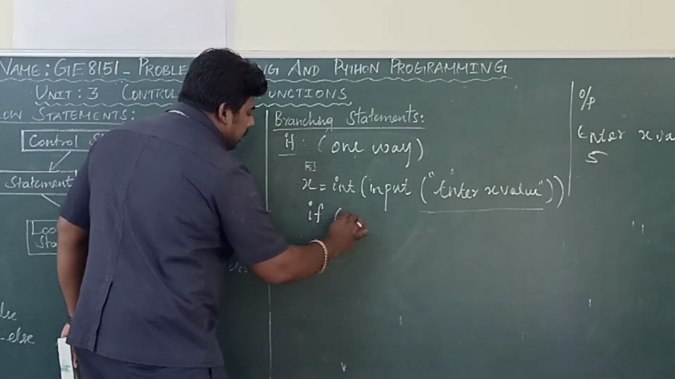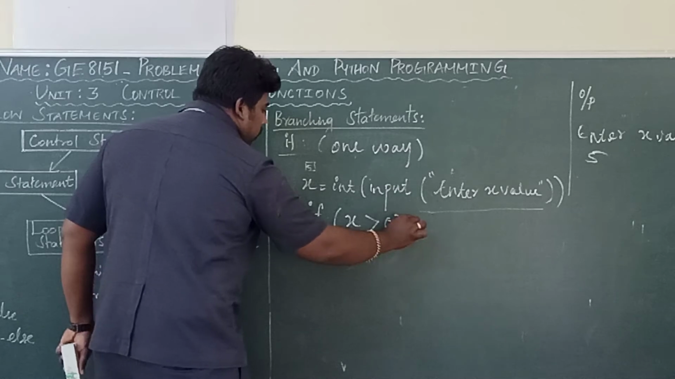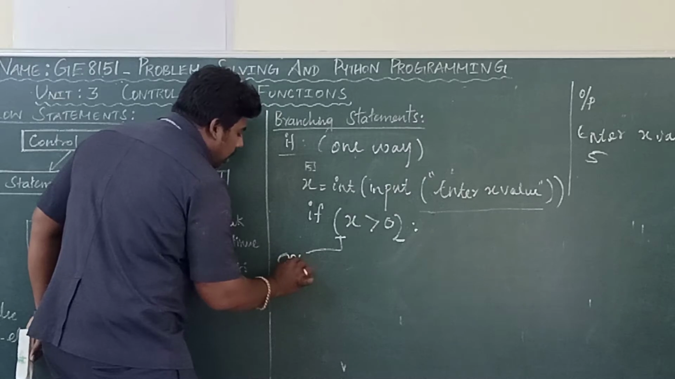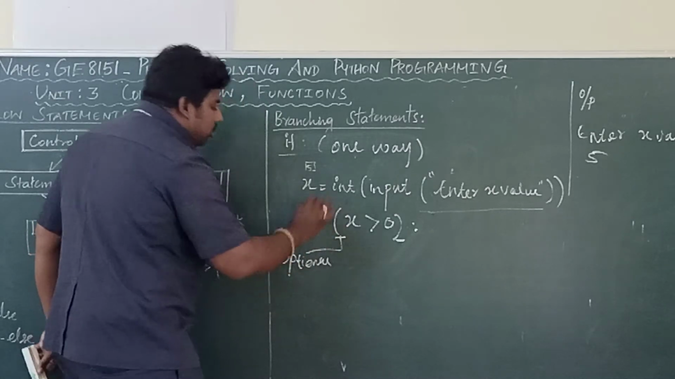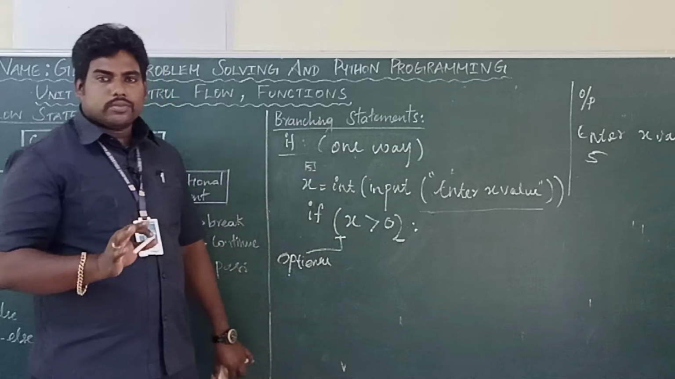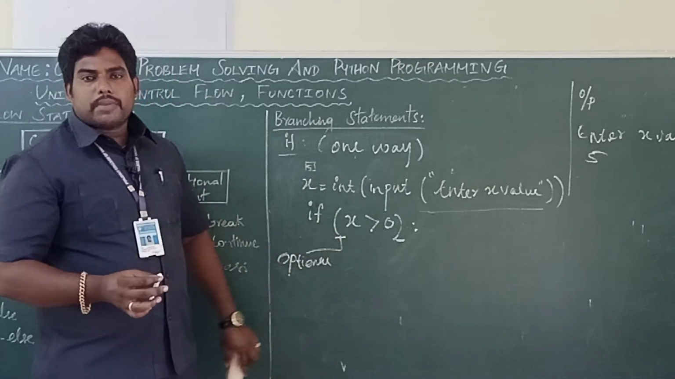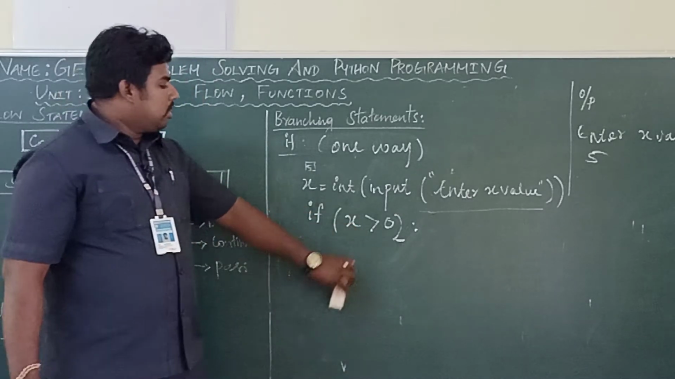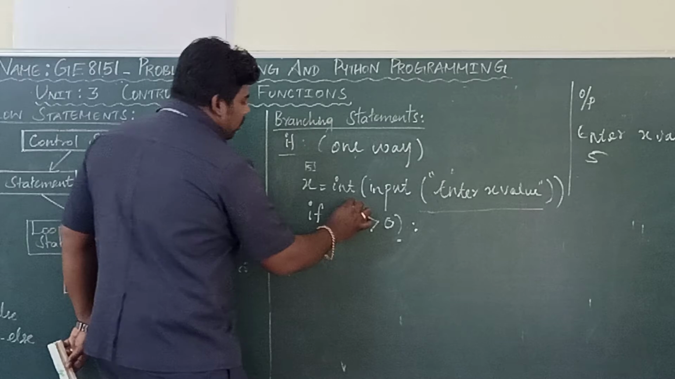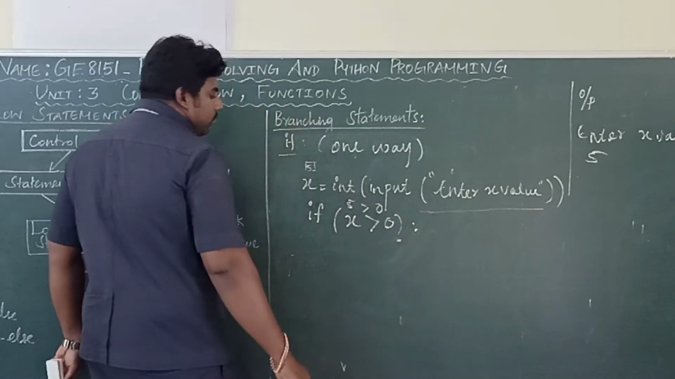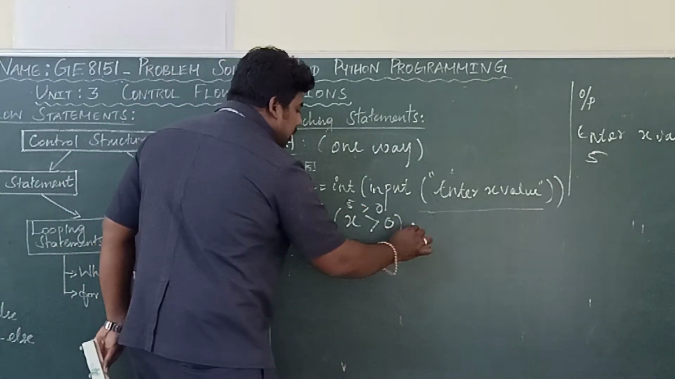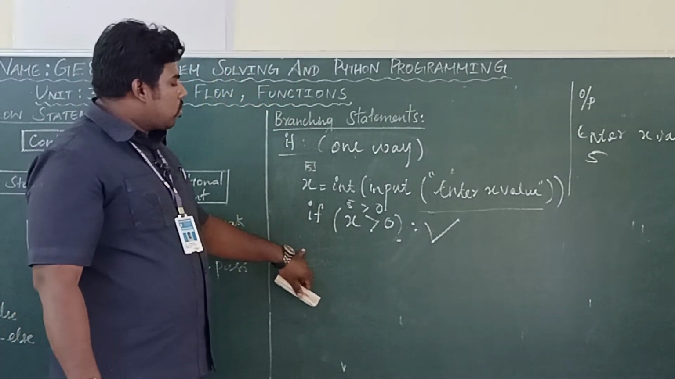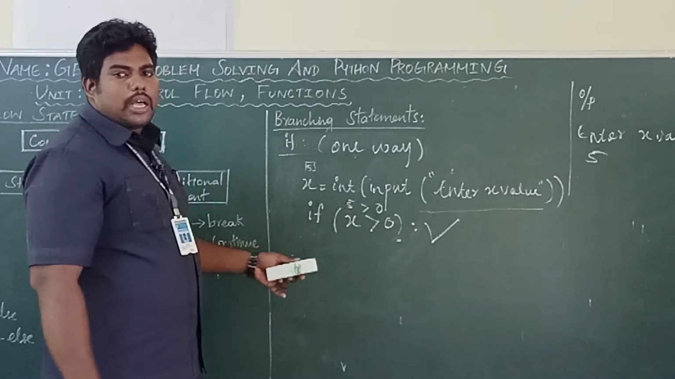If x greater than 0 colon, this bracket is optional. If you are not using the bracket, it's also not wrong. Okay. If you want, you can put the bracket. So here I am writing a condition x greater than 0. What's the x value? 5. 5 greater than 0. Is the condition true or false? It is true. This condition is true. If this condition is true, what's the program?